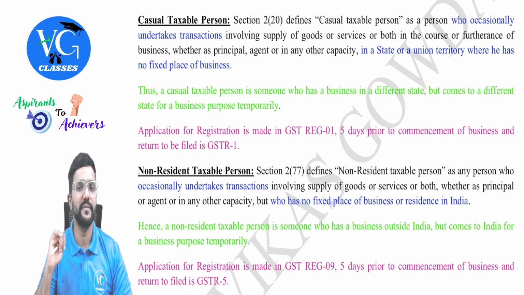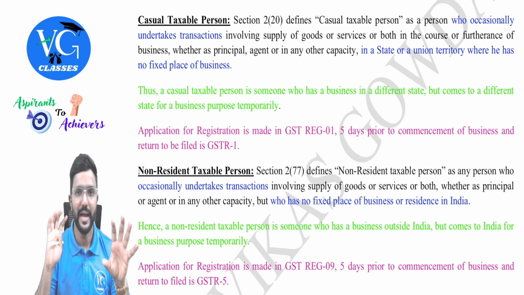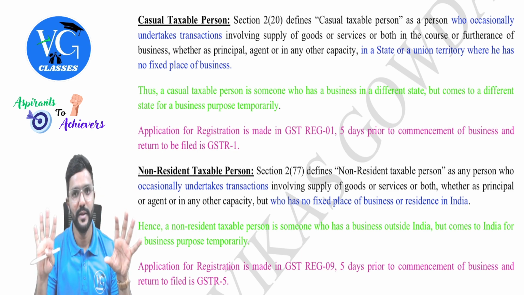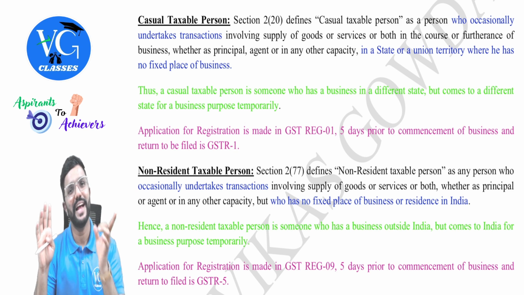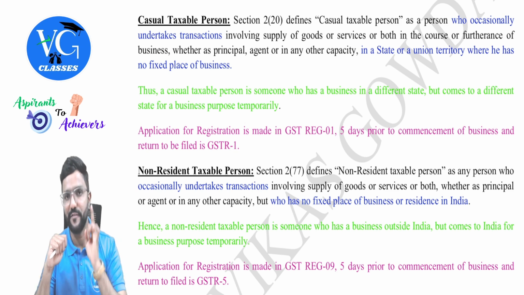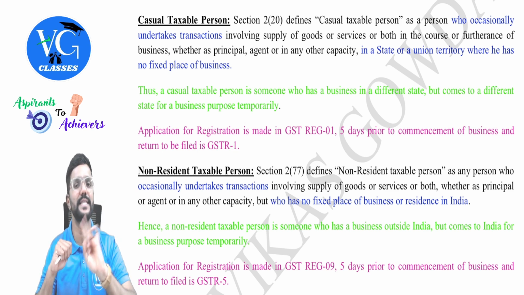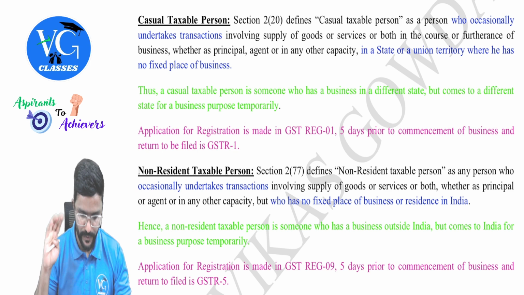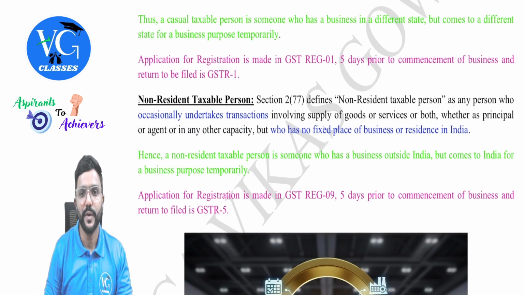Because in returns chapter we will be learning whoever is filing 1 have to file 3B. And whoever is filing 1 and 3B has to file 9. Whereas CTP has to file 1 and 3B for their active period of registration, whereas they will not file 9, guys. Okay. Then coming to NRTP.